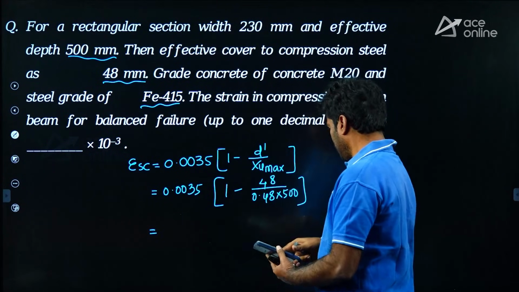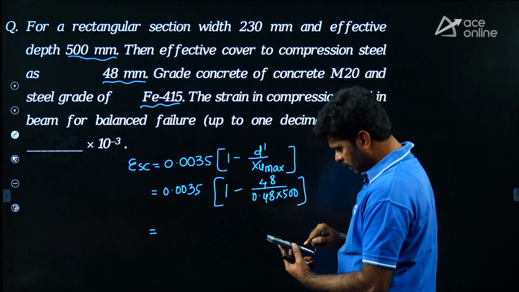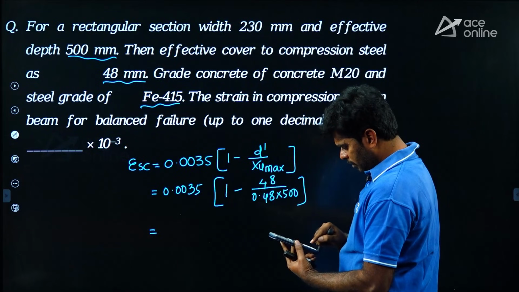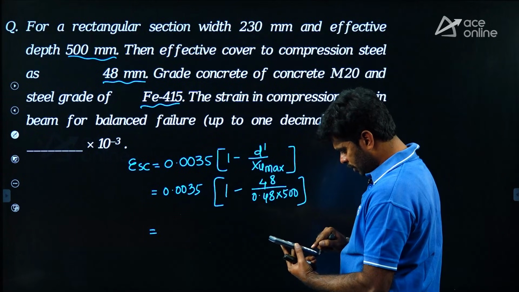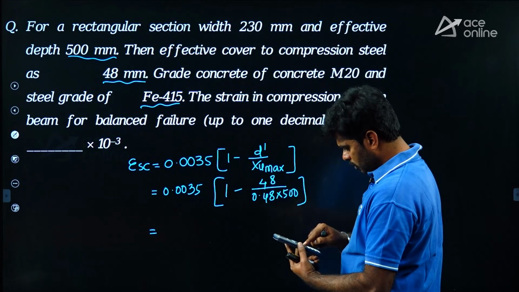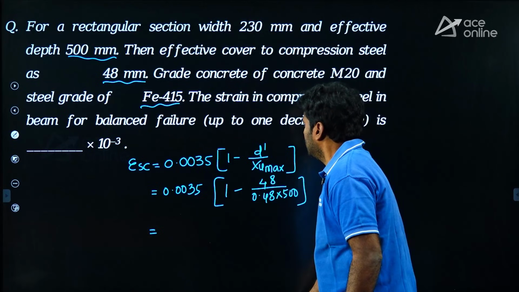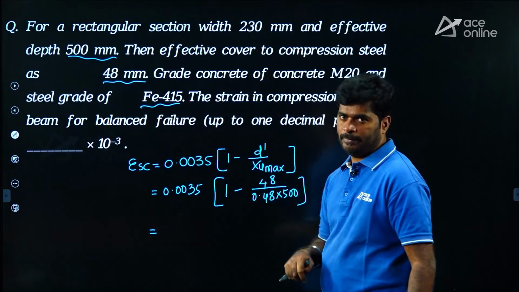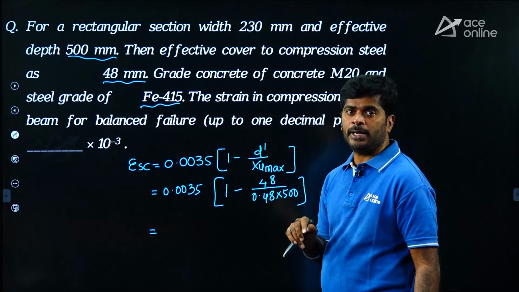That is 48 upon 0.48 into 500, 1 minus answer, into 0.0035. So, 2.8 into 10 power minus 3. Here mentioned up to 1 decimal place only. You can enter the value up to 1 decimal place only.